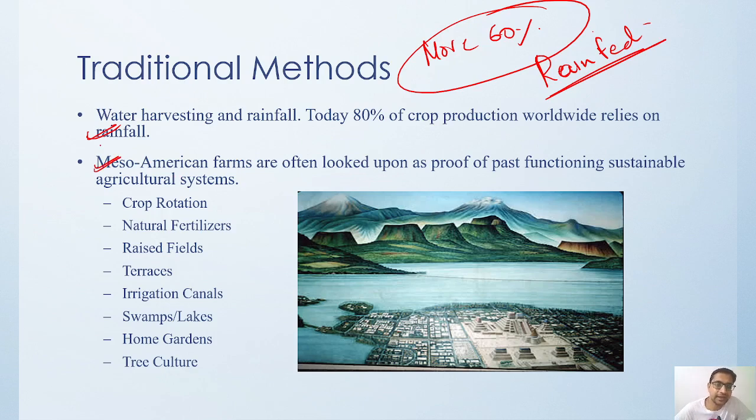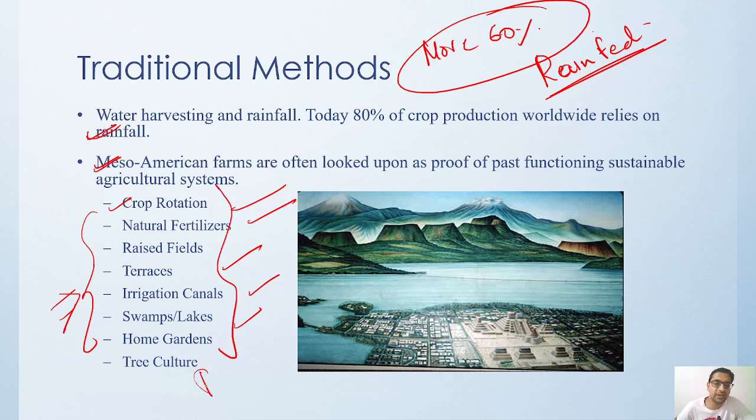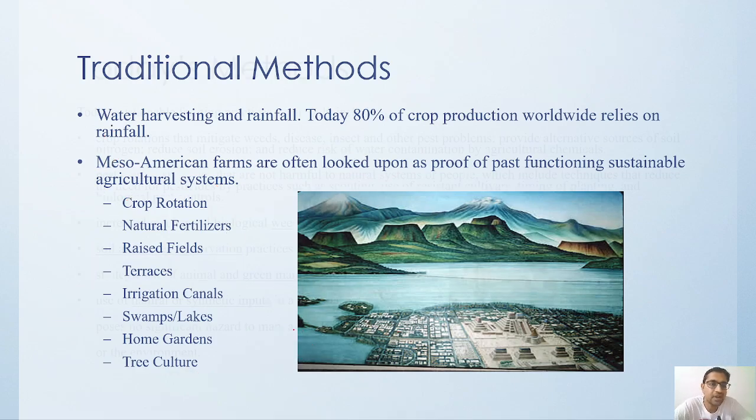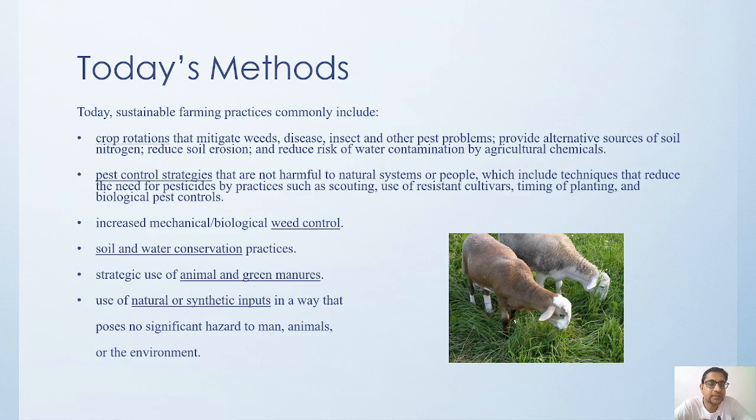There they used to utilize crop rotation when they were using traditional methods. They used natural fertilizer, raised fields, terraces, irrigation canals, swamps, lakes, home gardens, tree culture. All these traditional methods used in the past are being called sustainable agriculture practices. Crop rotation, natural fertilizer, terraces, irrigation canals, swamps are common everywhere; it just depends on the location and what type of activity it is suited for. So now, what are today's sustainable farming practices, what exactly are we doing?